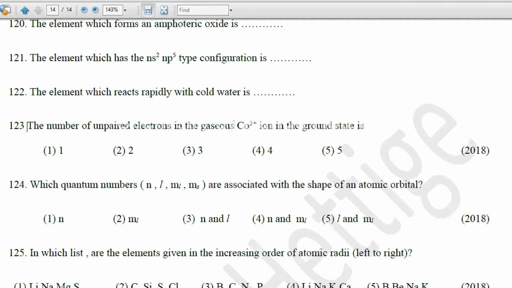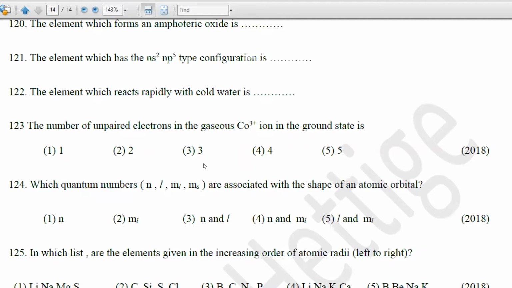If you write the electron configuration of cobalt: 1s2, 2s2, 2p6, 3s2, 3p6, 3d7, 4s2. For cobalt 3 plus, 3 electrons are removed, and you get 1s2, 2s2, 2p6, 3s2, 3p6, 3d6.